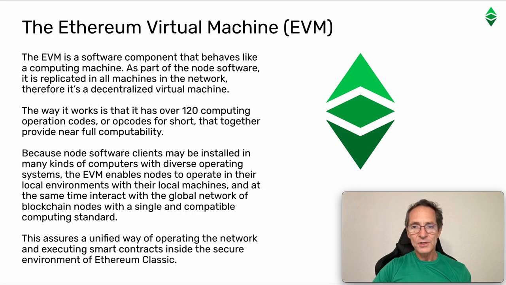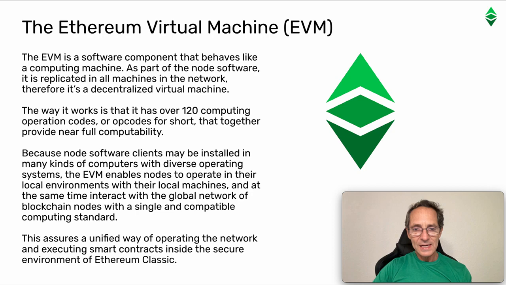The Ethereum Virtual Machine, EVM. The EVM is a software component that behaves like a computing machine. As part of the node software, it is replicated in all machines in the network. Therefore, it's a decentralized virtual machine. The way it works is that it has over 120 computing operation codes, or opcodes for short, that together provide near full computability.